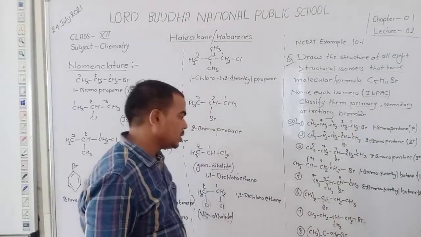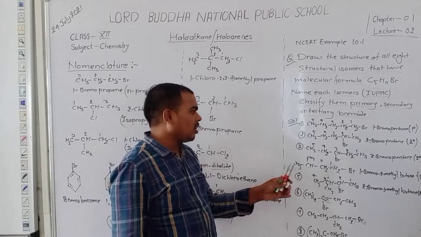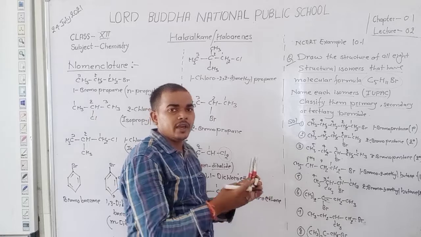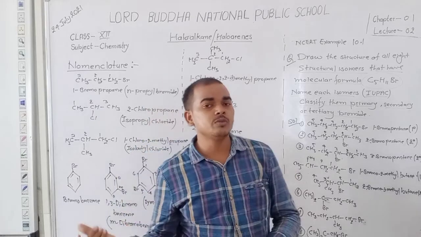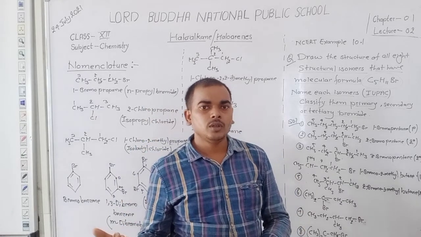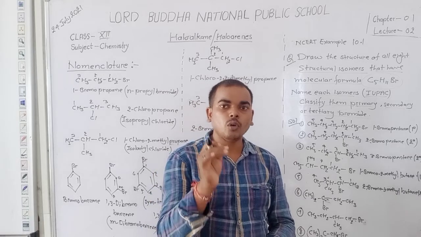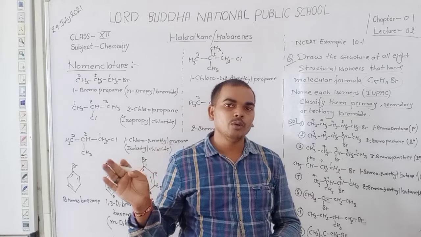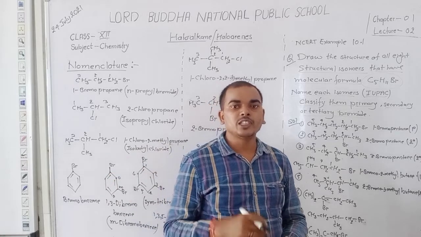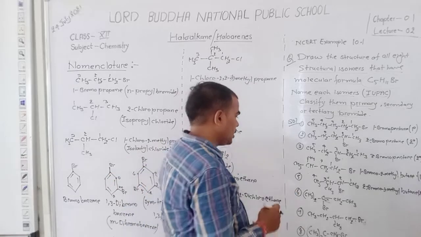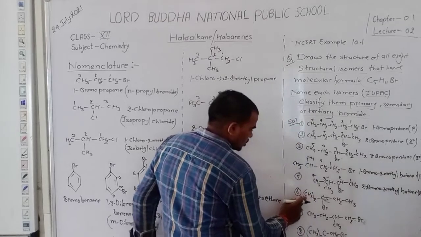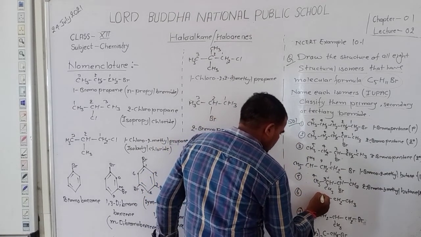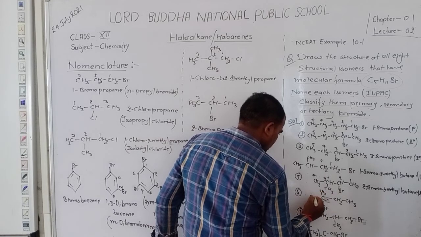Okay student. Yes student, I think all about the nomenclature of this compound I explained in the previous video lecture. If you do not understand, then please watch the previous video which was explained by me. Here 2 CH3 groups, so write here CH3 and CH3.